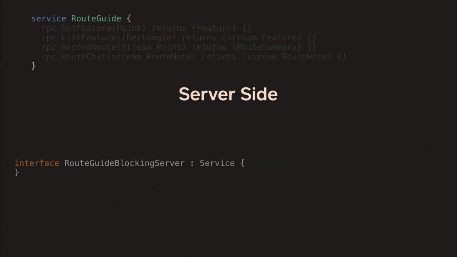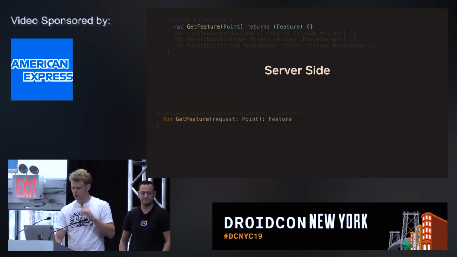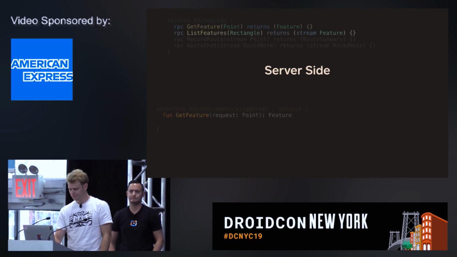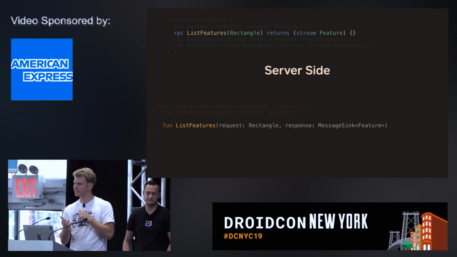So in the root guide blocking server, now we suffix with server, but also with the blocking keyword. That would happen either client and server. One-to-one, no surprise. We are blocking, so no suspend. When we receive one object and give back a stream, we are basically passed all the objects required. We get the request and the sink to write the response to.